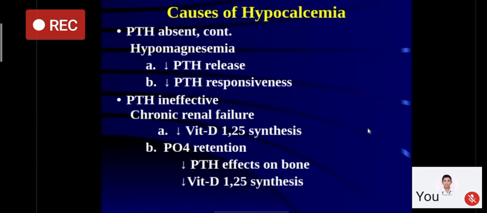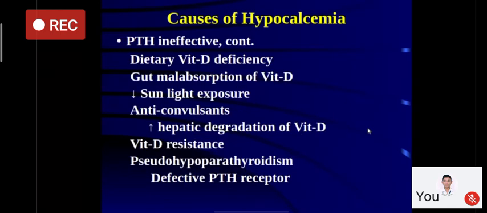Next, PTH is not absent, it is present, but it is ineffective, meaning PTH is not able to exert its action. Now, when can it happen? It can happen when vitamin D is not synthesized, because vitamin D is responsible for absorption of calcium from the gut. So it can happen in chronic renal failure when renal parenchymal mass is reduced, or in disease conditions where there is excessive phosphate retention, which is seen in renal failure or various other disorders.